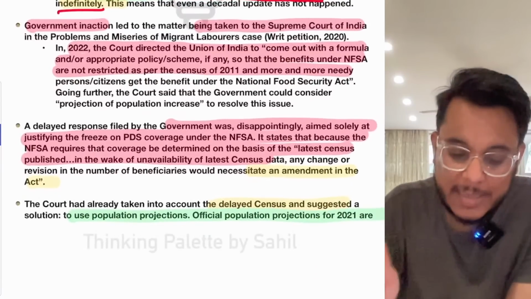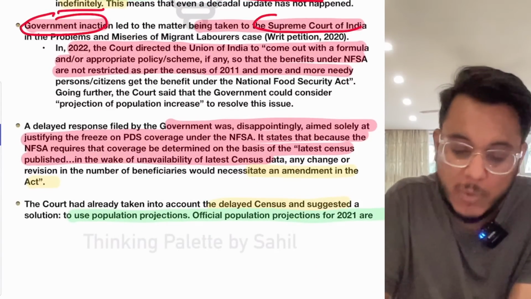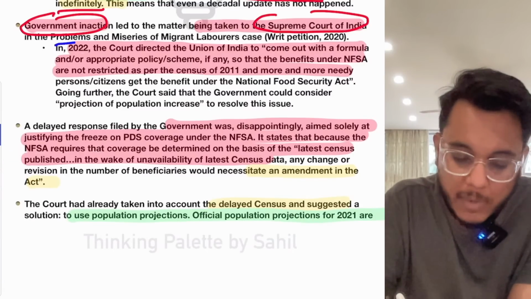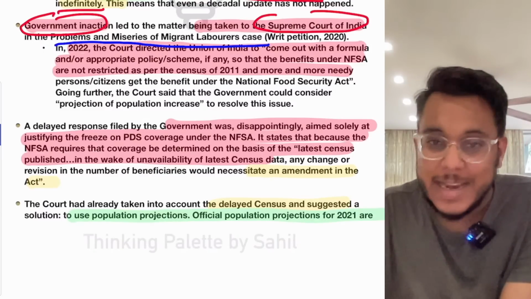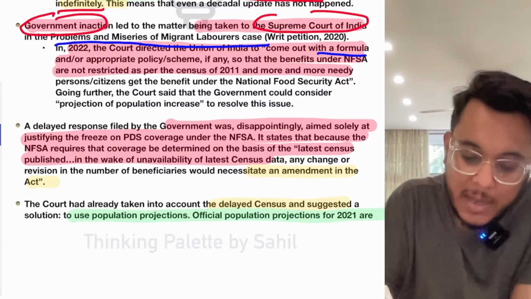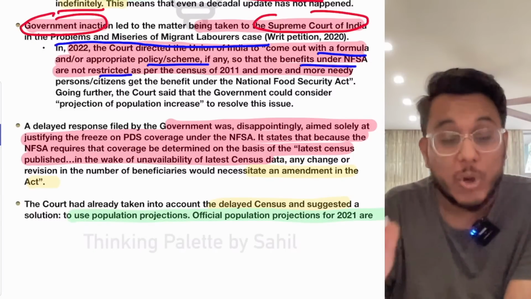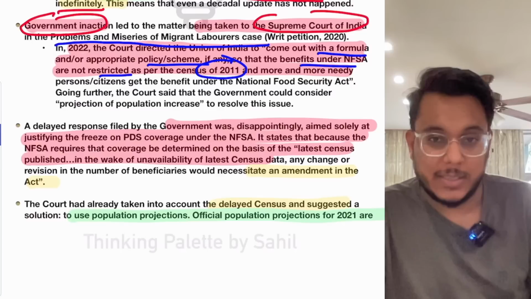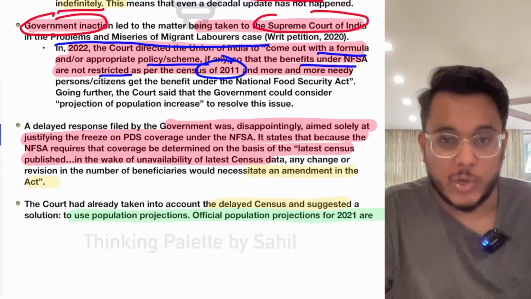Because of this government inaction, guys, a petition has also been filed in the Supreme Court of India. Okay, and the case has been filed under the problems and miseries of migrant labour case. So this writ petition has been filed, and here the Supreme Court directed the government that it needs to come out with a formula, or a scheme, so that the benefits under the NFSA should not be restricted only to the people as per the 2011 census. More people should be covered, so that formula should be derived.